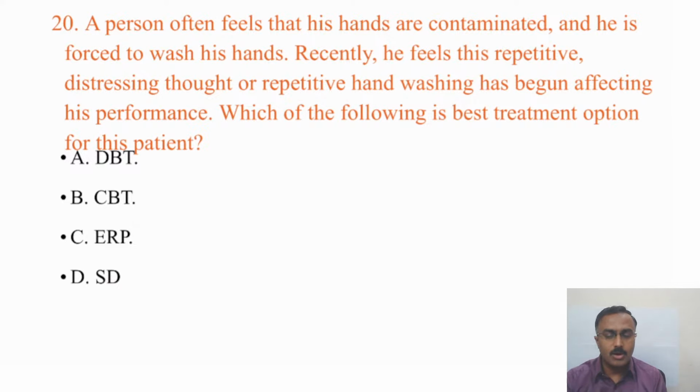Though the options are in abbreviations, I hope it is known to students. DBT is dialectical behavioral therapy, CBT is cognitive behavioral therapy, ERP is exposure and response prevention, and SD is systematic desensitization.